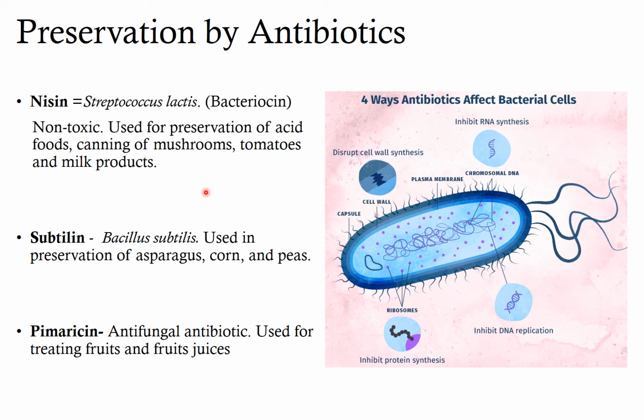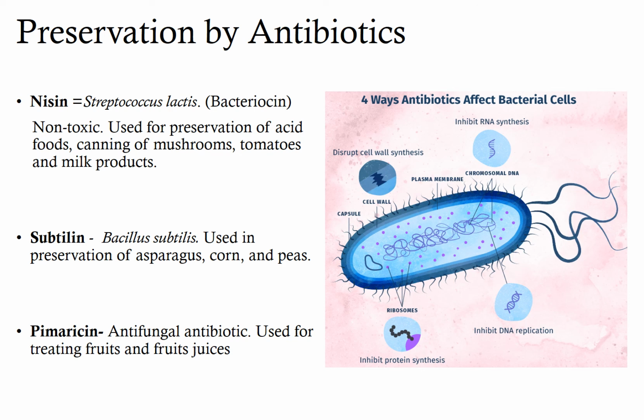So mainly there are three types of antibiotics commonly used in food. First is nisin. It is produced by Streptococcus lactis and it is commonly found in milk, curd, cheese and other fermented milk products. It is non-toxic and used in food industry especially for preservation of acid foods in which it is more stable. It is used for canning of mushrooms, tomatoes and milk products.